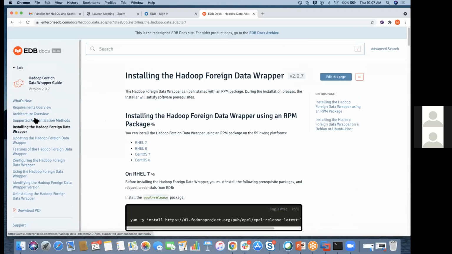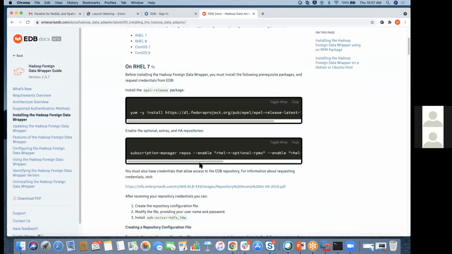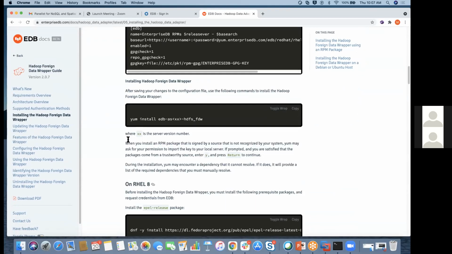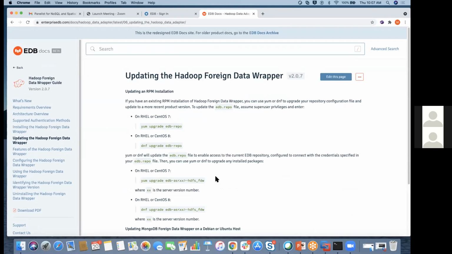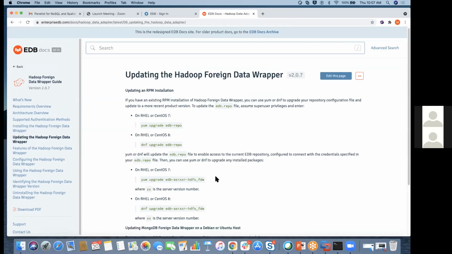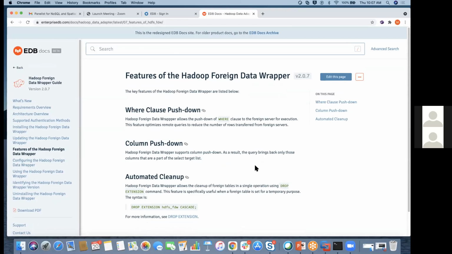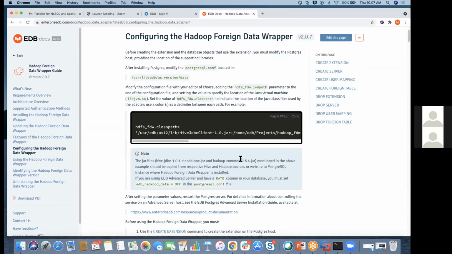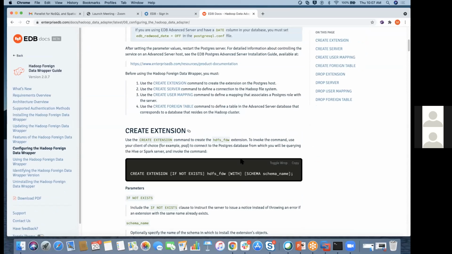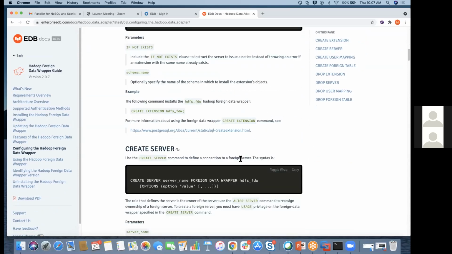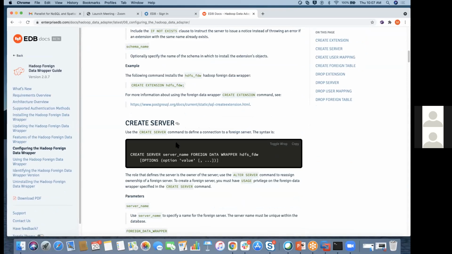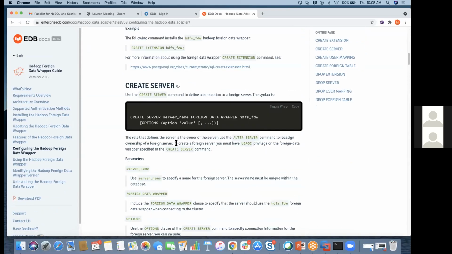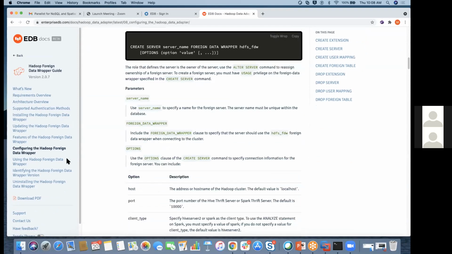How can you install the Hadoop foreign data wrapper? They have provided the installation steps. Then you can update the Hadoop foreign data wrapper. Features: how we can use the select statement, or configuration. These are the configurations where you can create the foreign Hadoop server, then mapping with the Hadoop server. The required extensions are there. And this is the dummy server, I can say, the create server which passes the query to the Hadoop server. So this is about your foreign data wrapper.